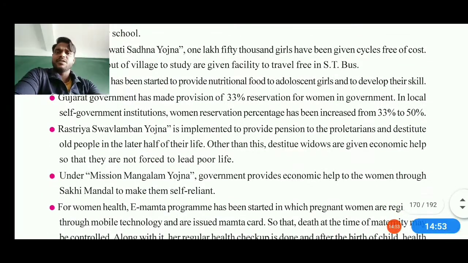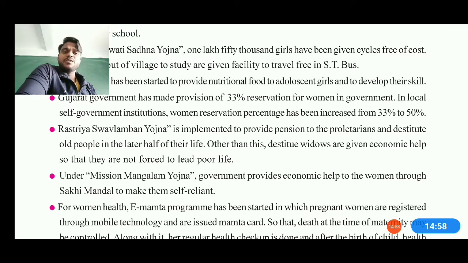Rest of the points, my dear student, you can read by yourself, because it is only something you can read and understand. If you have any kind of doubt, you must search on Google, and if you are living with any elder or teacher nearby, you must get help from them.